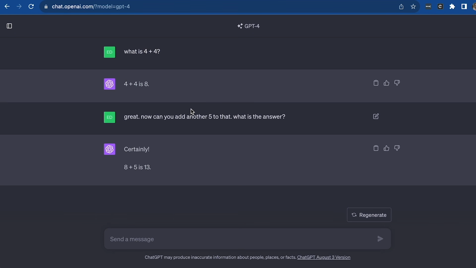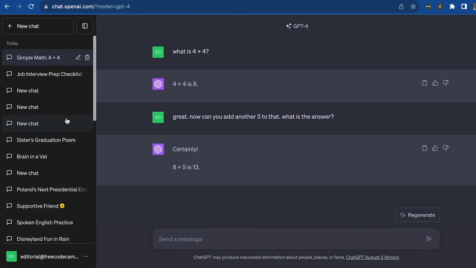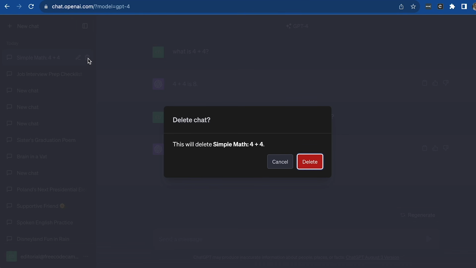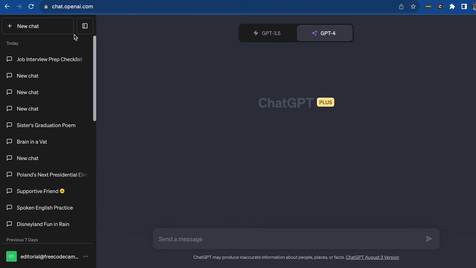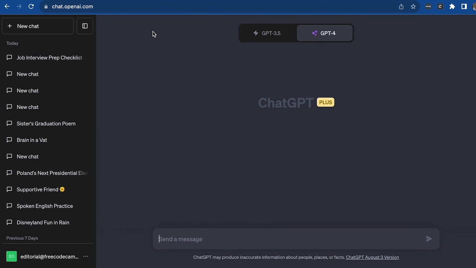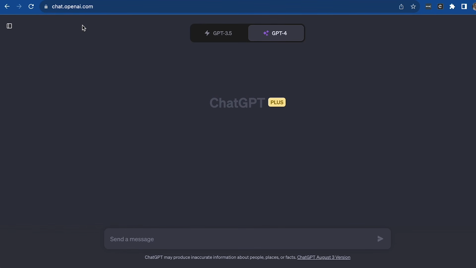Great. So again, this is just a very quick introduction to how to use this. We will be doing a deeper dive into this throughout this course. So once again, to create a new chat, all you have to do is click new chat. And if you want to delete the old one, just go ahead and click that delete button, and that will delete it. And then a new chat is brought up automatically.